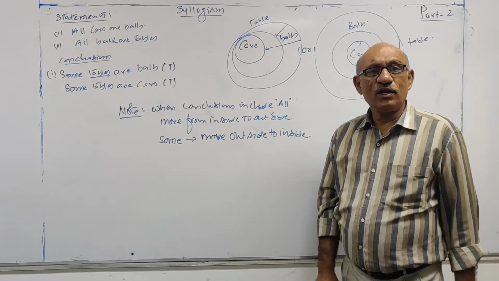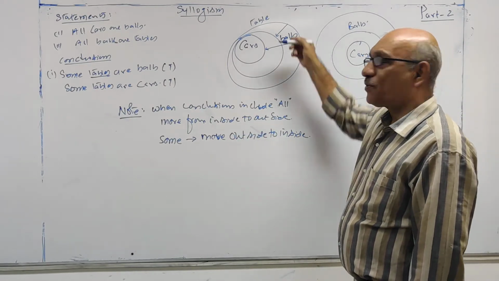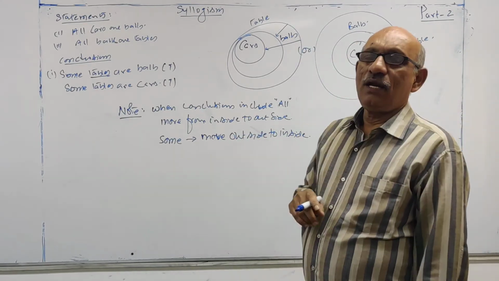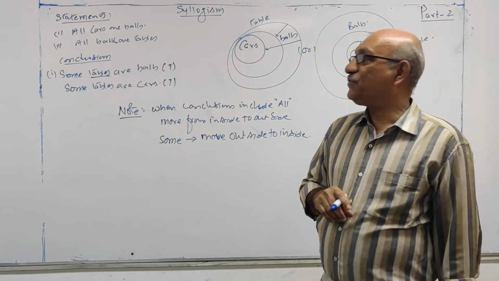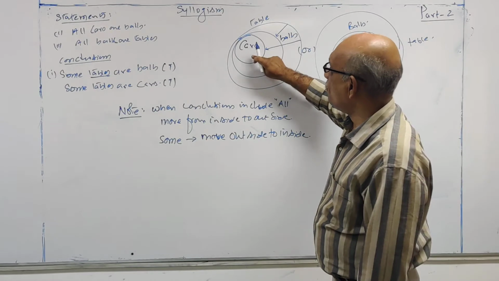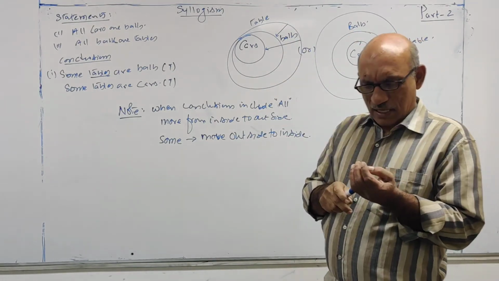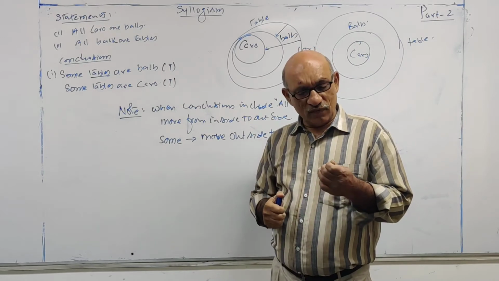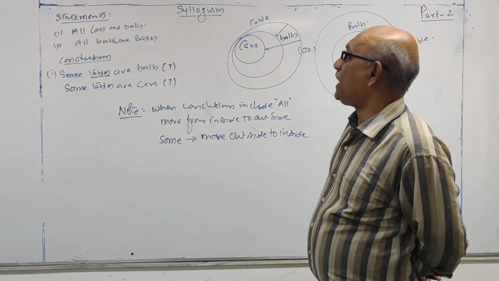So outer to inner you are moving. When your movement is outside to inside, then you consider the conclusion true. If your conclusion includes all, then you have to move from inner to outer. This is only at the beginning stage. Later on, after solving three or four questions, when your confidence is high, you can identify without the help of this also.